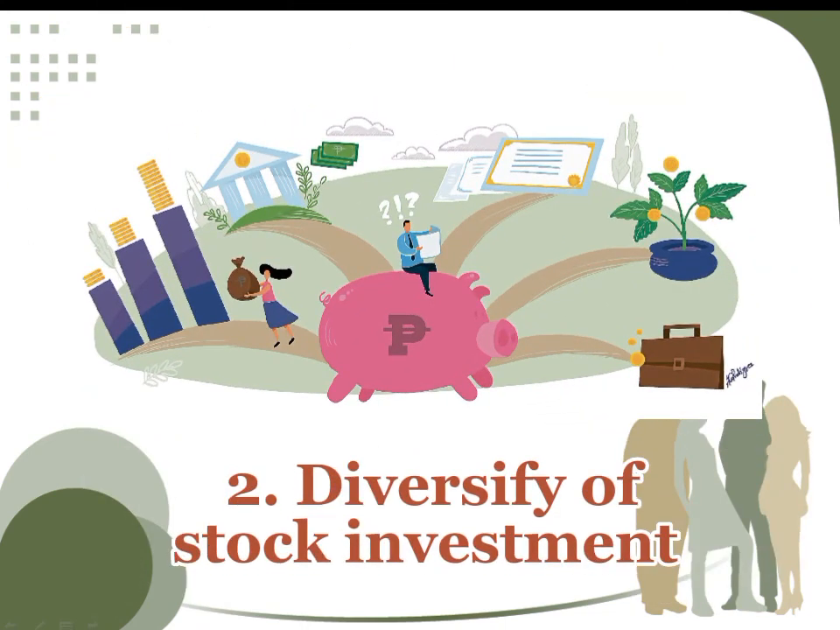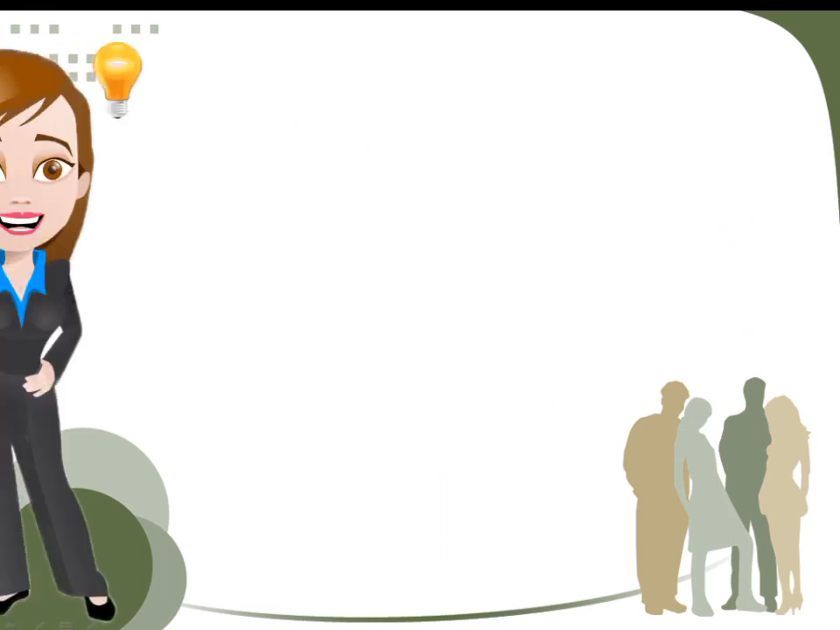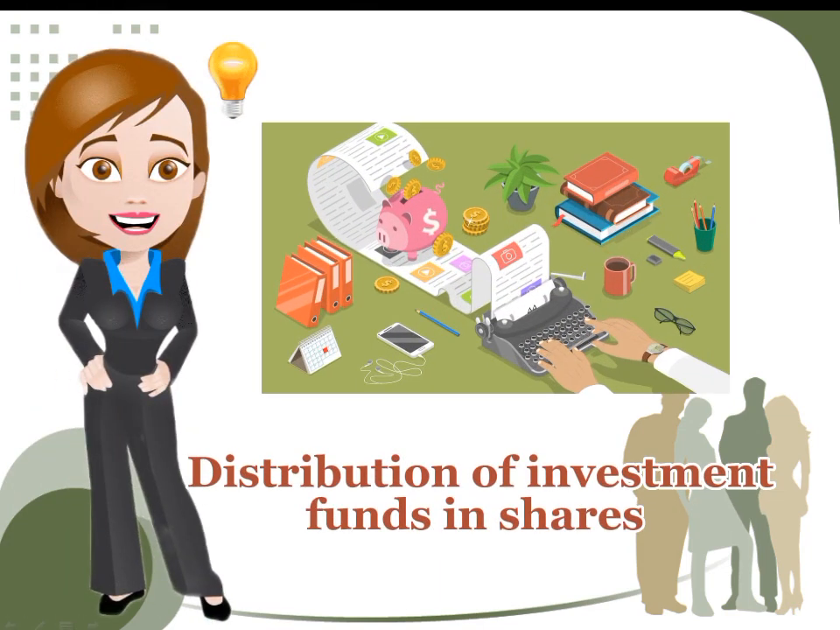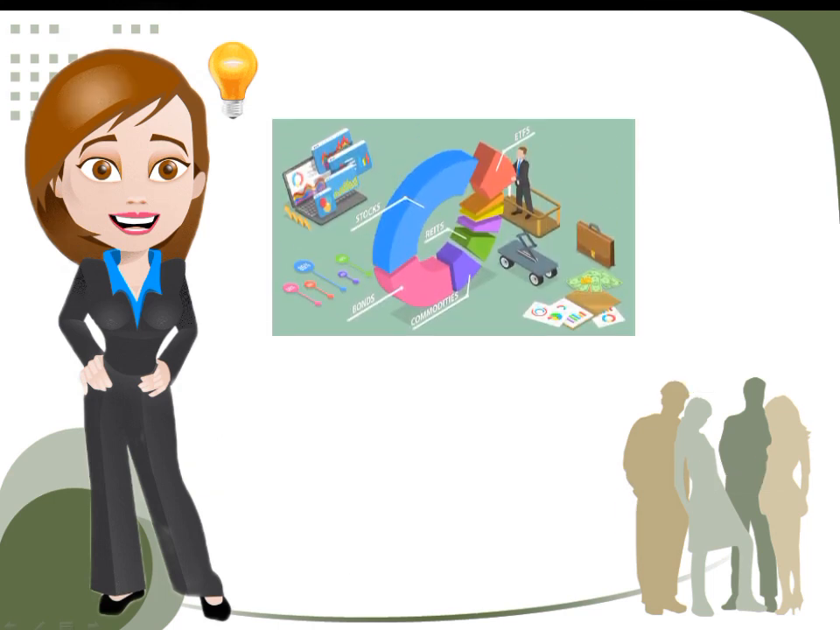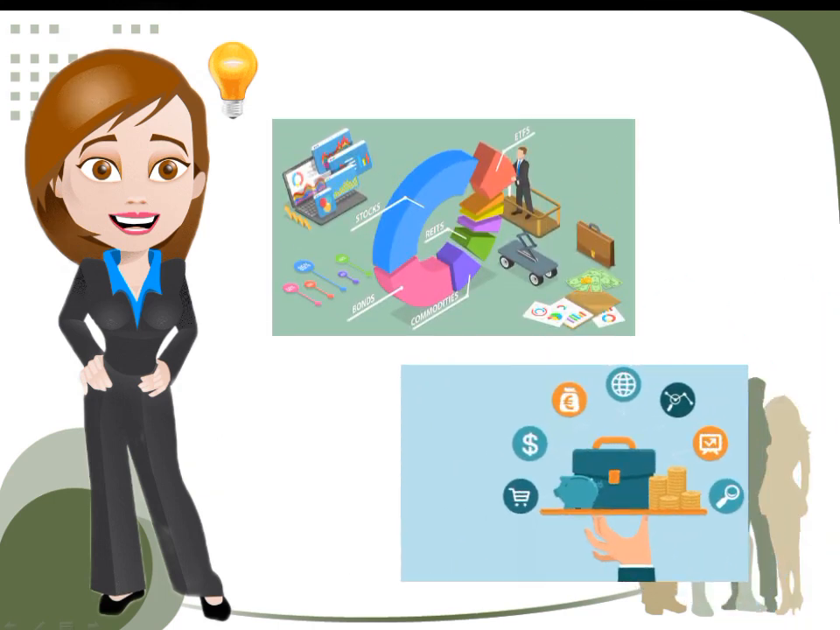Second is diversify of stock investment. It is advisable to distribute investment funds in shares between 5 to 7 types. It is also a technique that reduces risk by allocating investment across various financial instruments, industries, and other categories. It aims to minimize losses by investing in different areas that would each react differently to the same event.